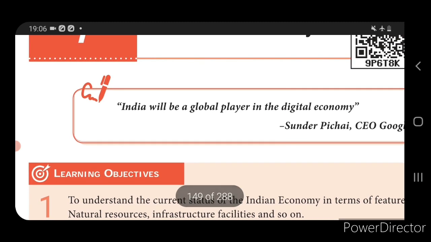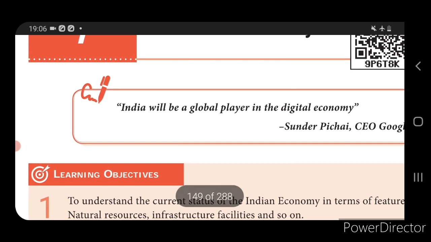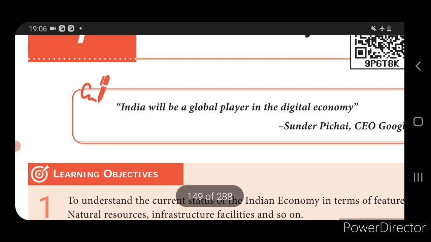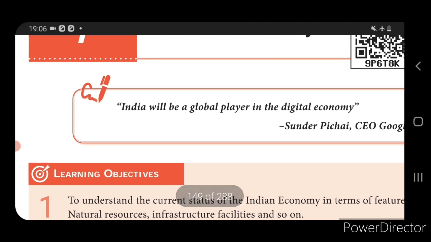To increase production and distribution, it needs supporting facilities like transport, communication, post, telegram, railway, canals, power plants, banks, and insurance companies. All this is considered economic infrastructure.